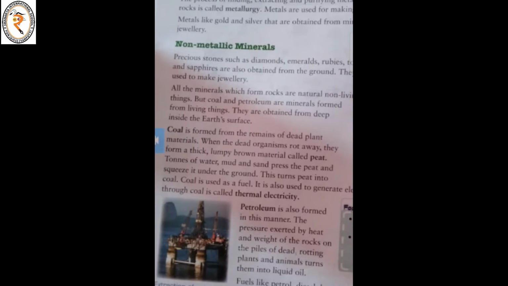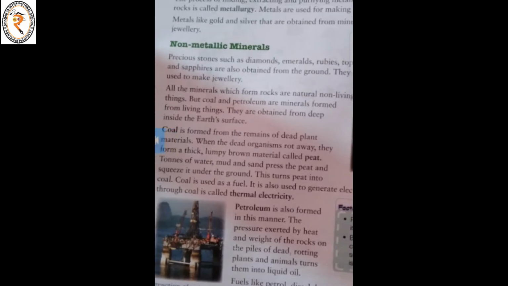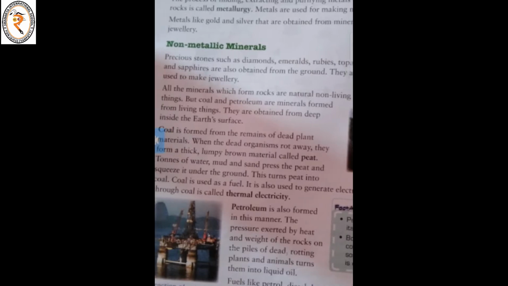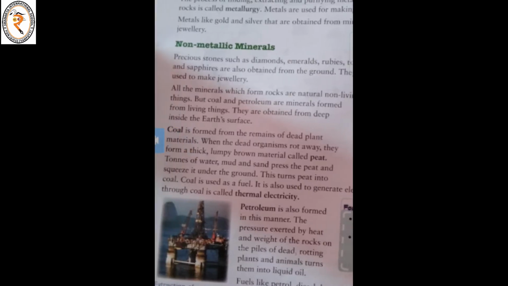Petroleum is also formed in this manner. The pressure exerted by heat and weight of the rocks on the piles of dead rotting plants and animals turns them into liquid oil, that is called petroleum. Fuels like petrol, diesel, kerosene and natural gas are obtained from petroleum.